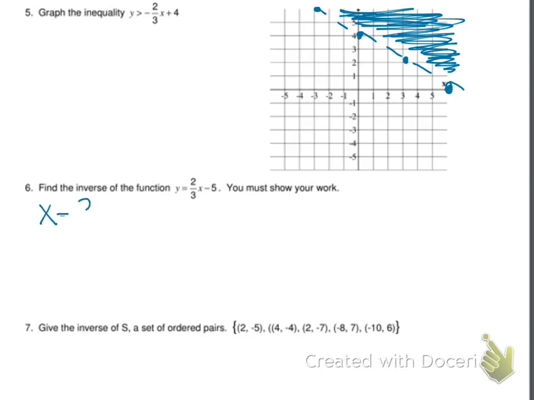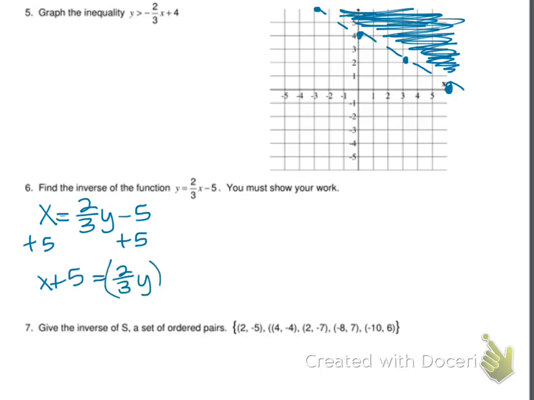Okay, finding the inverse. There's 2 ways to do this. So the first way is algebraically: switch x and y, solve for y. So you're going to add 5 to both sides. So you have x plus 5 equals 2/3 y. Now to get rid of the 2/3, you multiply both sides by 3/2. That's what tripped a lot of you up, multiplying by 3/2. So you get y to the -1, which means inverse, equals 3/2 x plus 15/2.